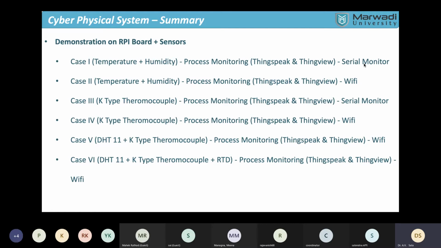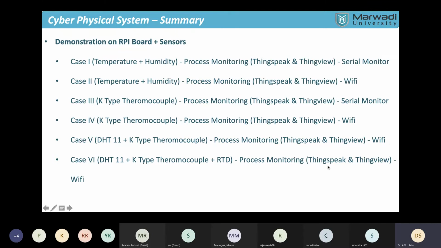So it does have a slightly upper edge in comparison with the Arduino in terms of processing power, in terms of inbuilt storage, and it provides better capability in terms of transferring the data from the board to either the serial port or maybe the Wi-Fi, right? So in the same way we will have a performance demonstration of that.